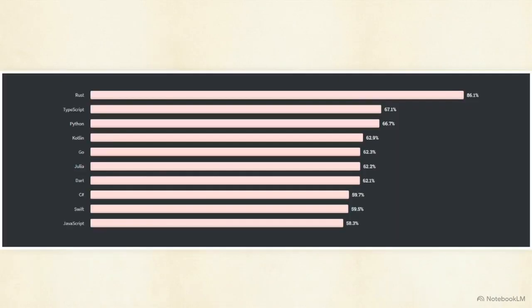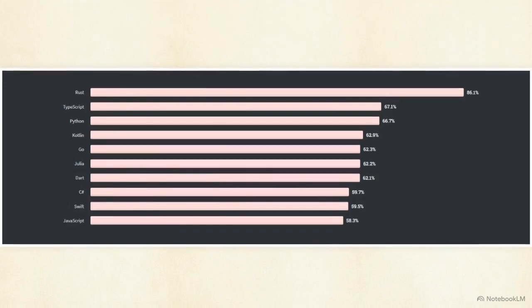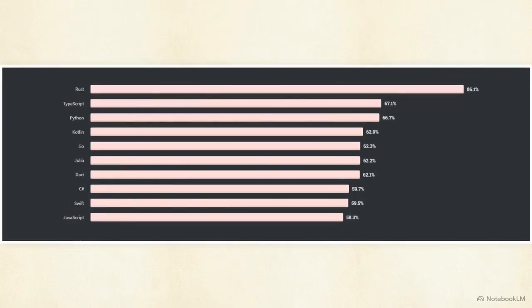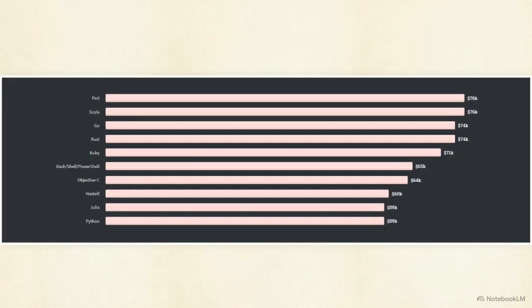This chart from a 2020 developer survey lists the most loved programming languages in the industry. Despite its strict compiler rules and missing features, Go commands a 62.3% positive rating among working engineers. And this visual, tracking the top-paying technologies from that same year, places Go near the top with an average salary of $74,000, proving its market value to the enterprise.